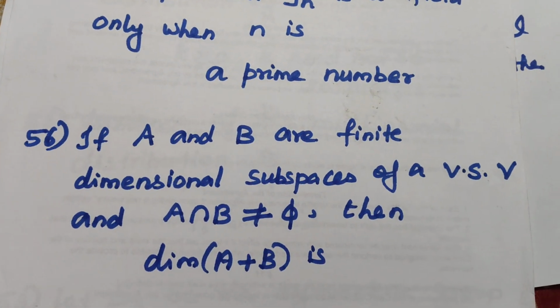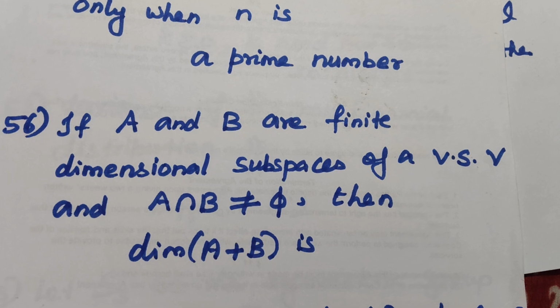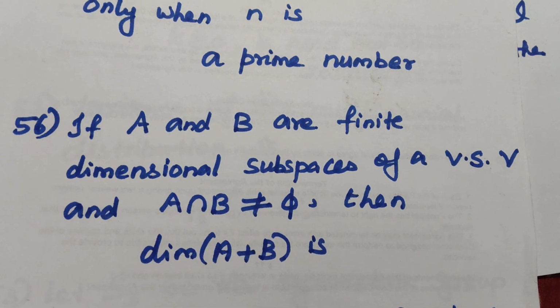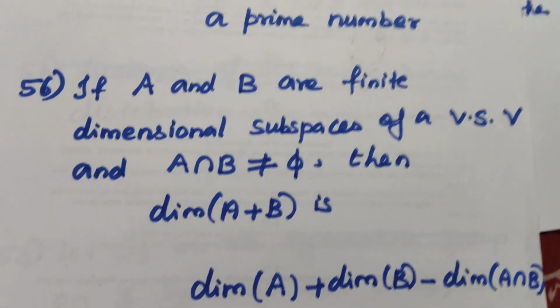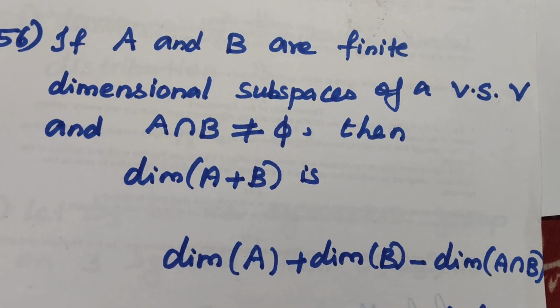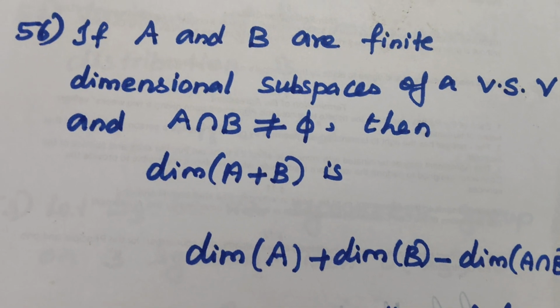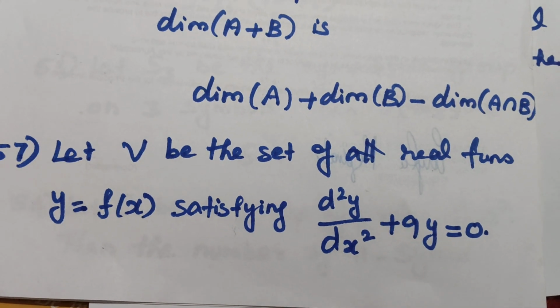Question number 56. If A and B are finite dimensional subspaces of a vector space V and A intersection B is not equal to empty, then dimension of A plus B is. It's a very easy question. The answer is dimension of A plus B is dimension of A plus dimension of B minus dimension of A intersection B.